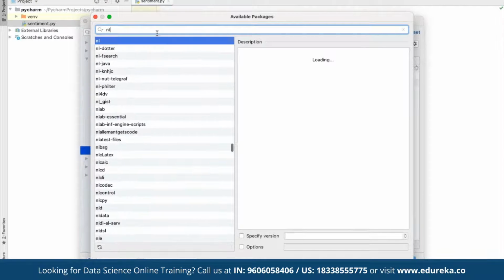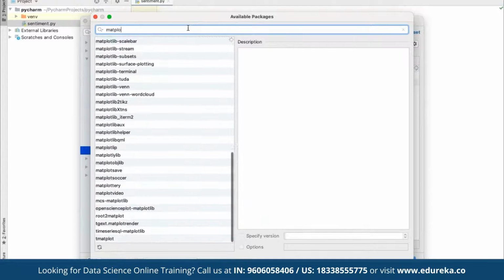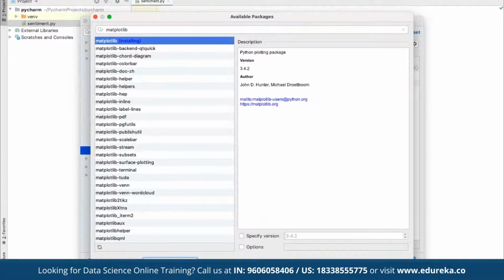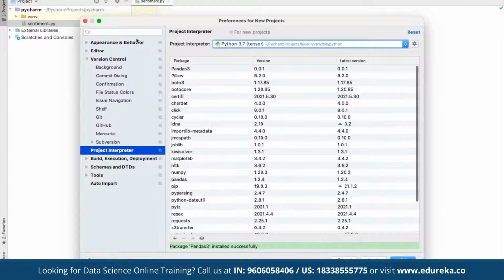And then we are going to install the NLTK library, the Natural Language Toolkit. And then we are going to install matplotlib for generating graphs. So these are the main libraries we need for performing the analysis, and that's why we have installed them. All right, so as you can see, all these libraries are currently available that we can make use of.